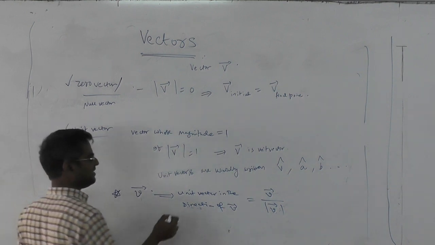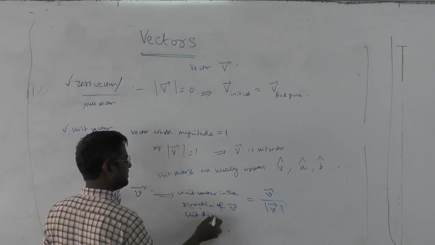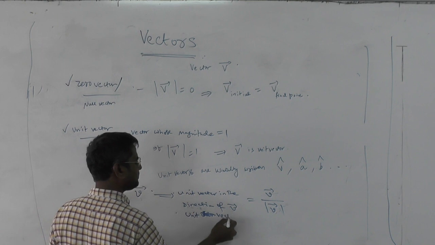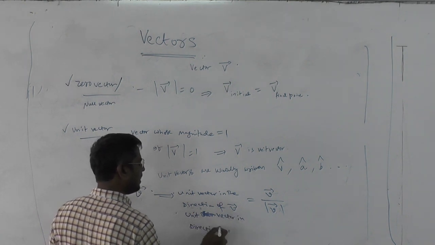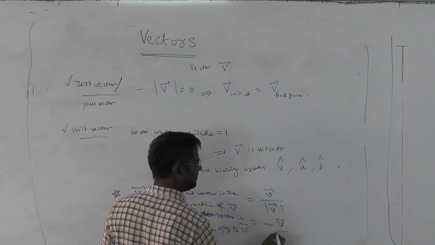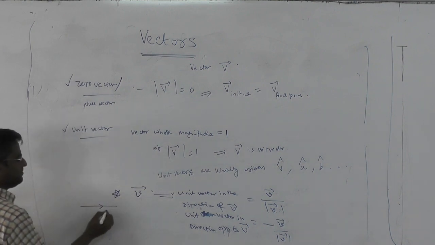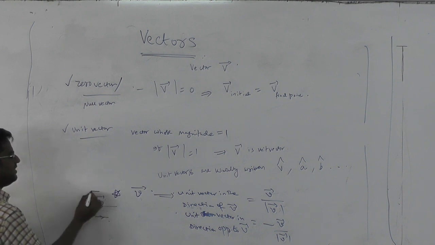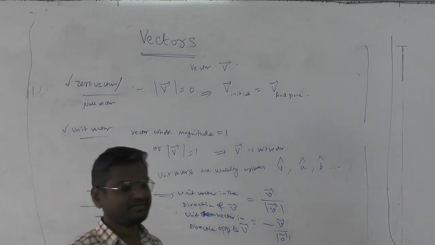Same for a unit vector in the direction opposite to V bar, which is nothing but minus V bar by mod V bar. So if this is our V bar, then there is a unit vector parallel to it or a unit vector opposite to it. Two vectors are possible, plus minus V by mod V.